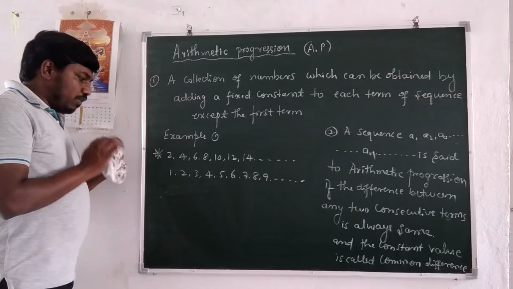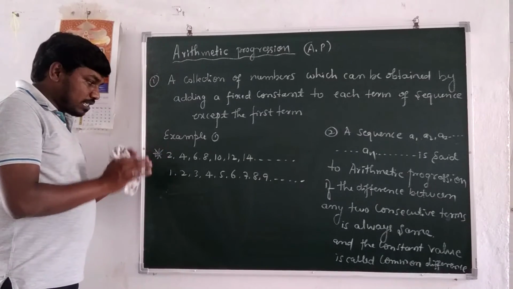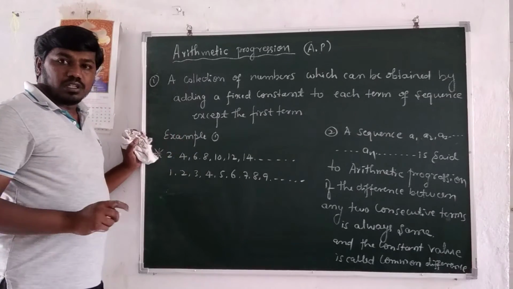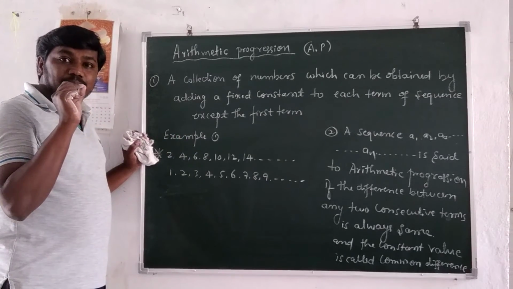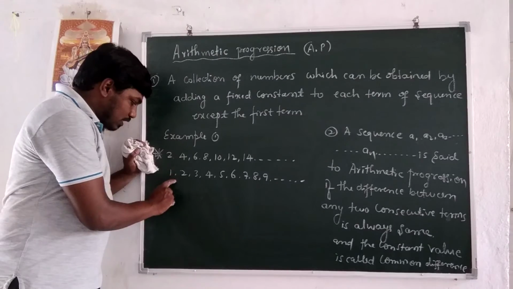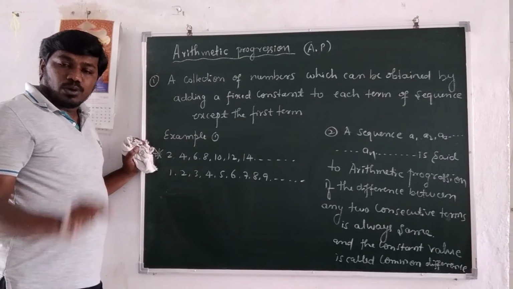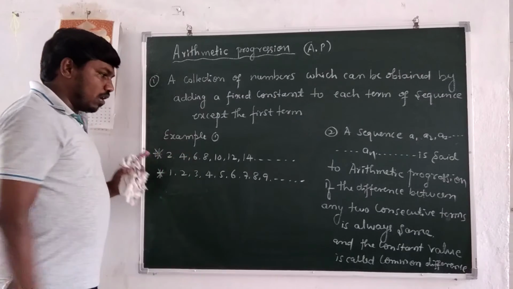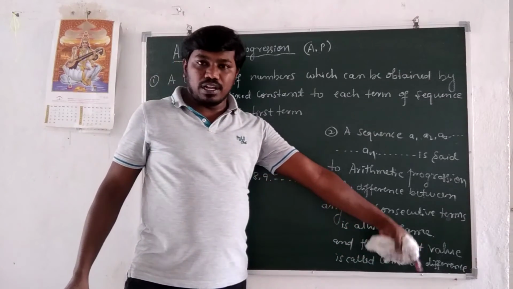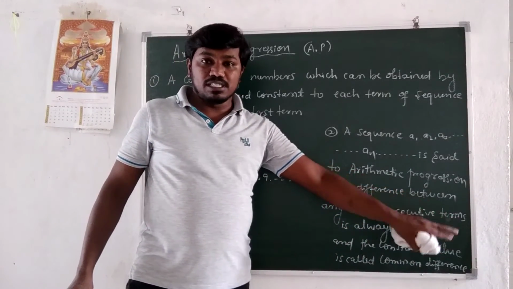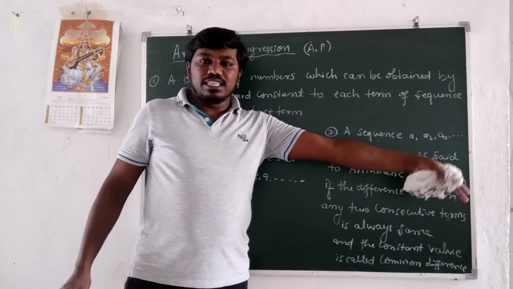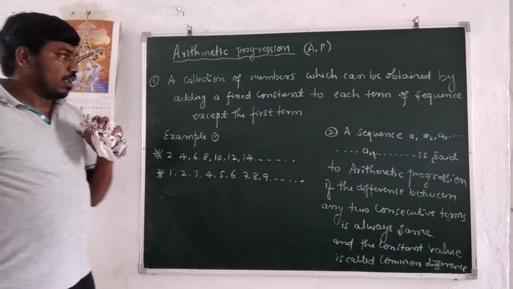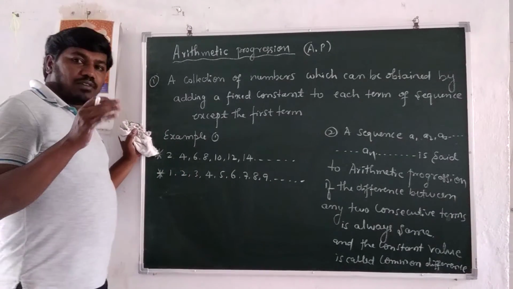So where the sequence starts, we get the first term. First term is 2. Therefore 2 is called the first term of the sequence. Here the first term is 1. 1 is the first term. Right? So the constant value, the difference of any two consecutive terms, that difference is called what? Common difference. Okay, I think all of it is clear.